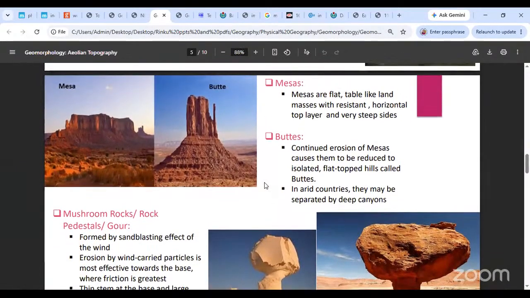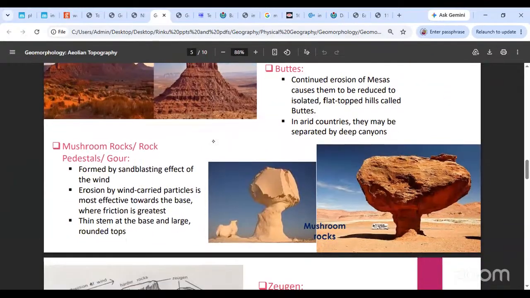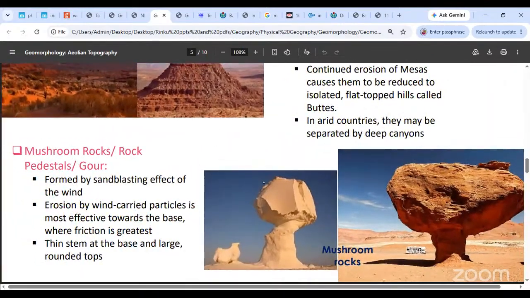Is this clear, what mesas and buttes are? Moving forward, you find mushroom rocks or rock pedestals or gour. We are looking at these. Originally, this rock was like this. This was a huge whole rock, a resistant piece of rock, but a huge whole rock.